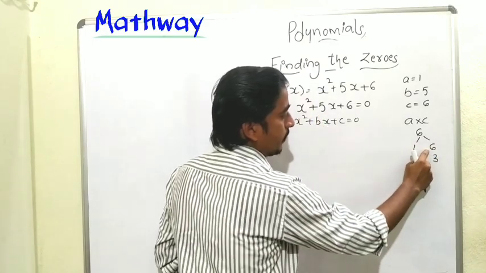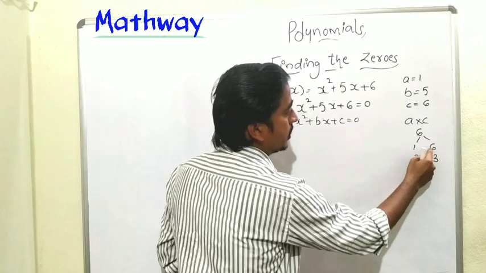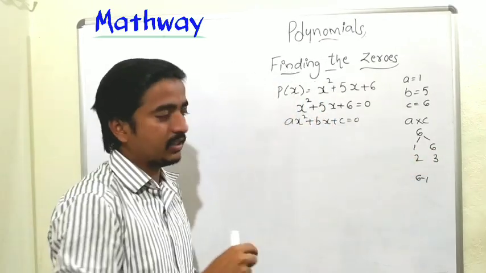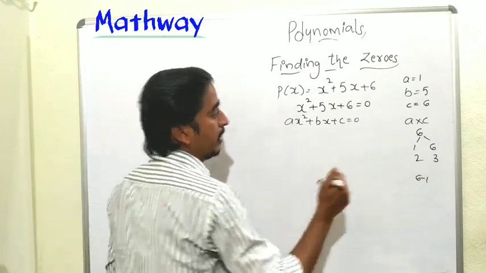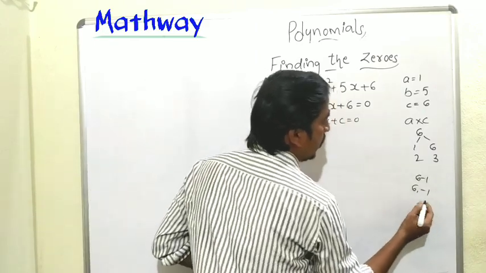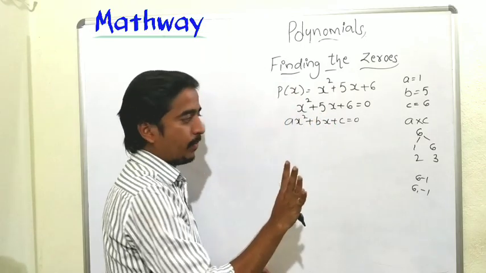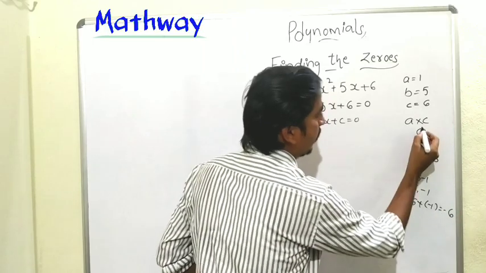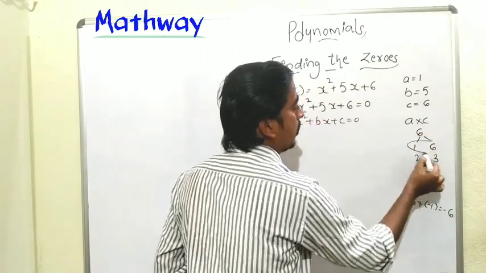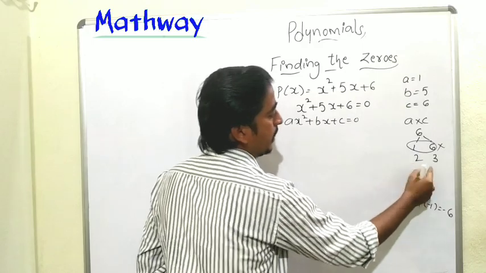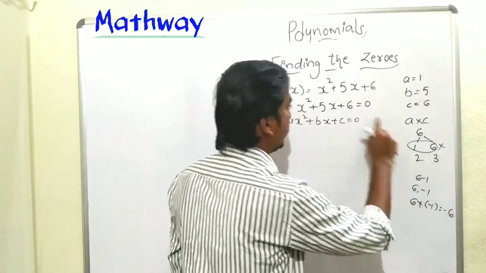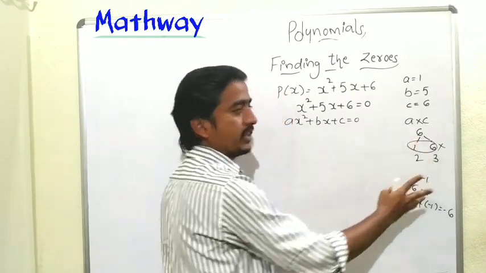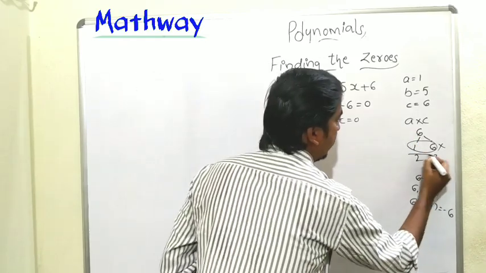1 plus 6 is 7, not possible. 6 minus 1 is 5, so we could take 6 minus 1 in the place of 5x. 6 minus 1 is 5, okay, perfect. But what about the product? 6 into minus 1 is minus 6, but our value is plus 6. So this will not be used. Now let's take the second pair of factors. 2 and 3. 2 plus 3 is 5, and 2 into 3 is plus 6. So we can use this pair, 2 plus 3.